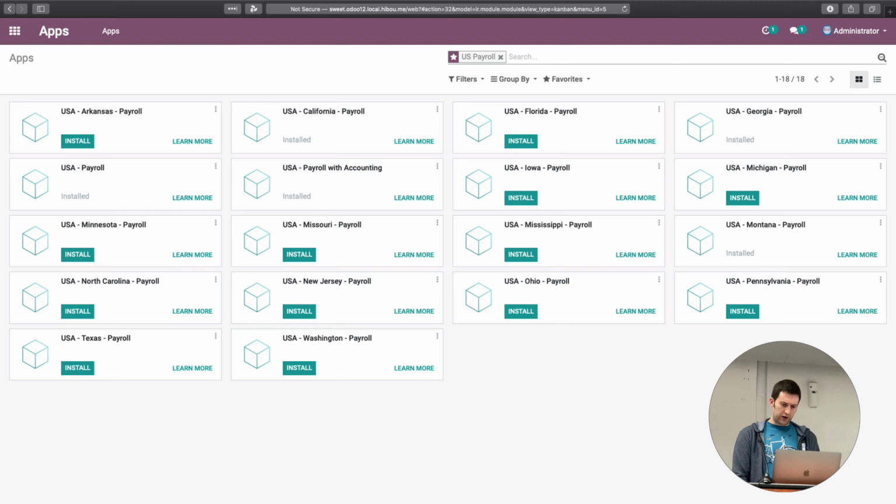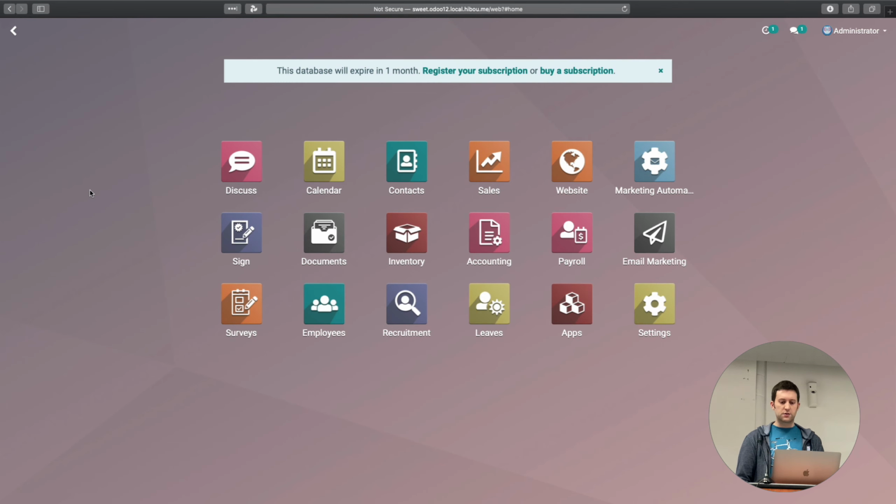Here we are on Odoo 12, and I have filtered to see the state implementations, or in some cases the base implementations and the accounting stuff. One thing you have to keep in mind is that in general you would install a state, and then you have to go through some customizations and setup. One of the things you would need to set up right after installing it is that you usually have rate specific things coming from that state. So we have something for that.